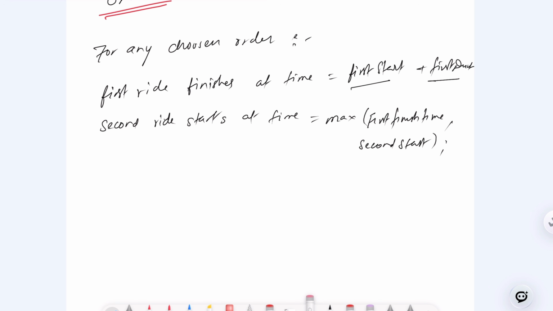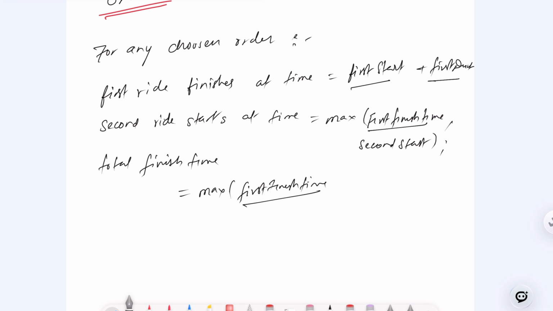Okay, now let's talk about the total finish time. How can we find the total finish time? Let's think. The very first thing is that we will take the max between the first finish time, that we have used here, right?